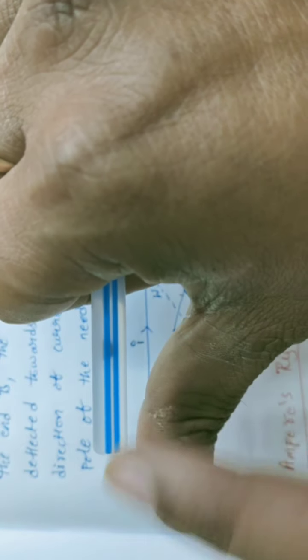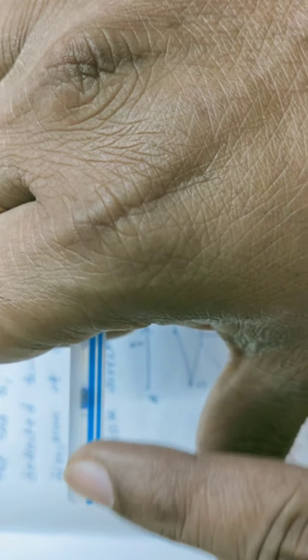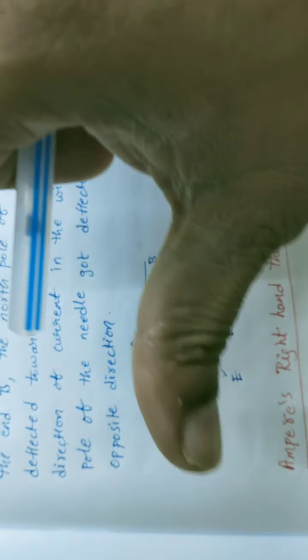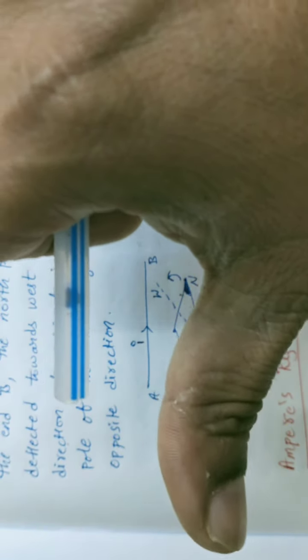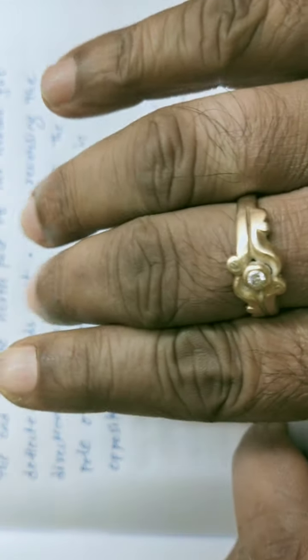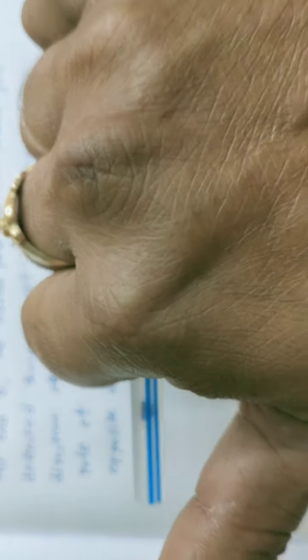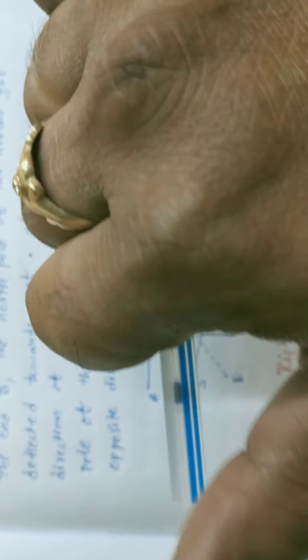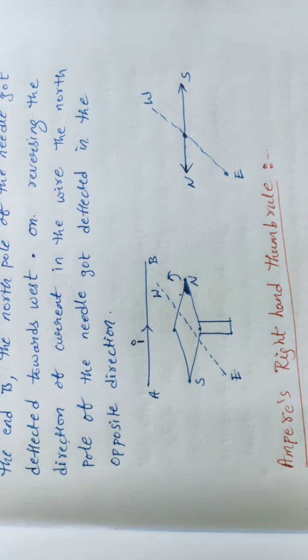Here I am holding one conductor. You can imagine this is one conductor, and in this direction maybe current is flowing. So here my thumb is representing the direction of the current. The remaining four fingers are curled like this. What will happen in the direction of these four fingers? Around that conductor some magnetic field will be developed. With the help of this explanation we can discuss Ampere's right hand thumb rule.